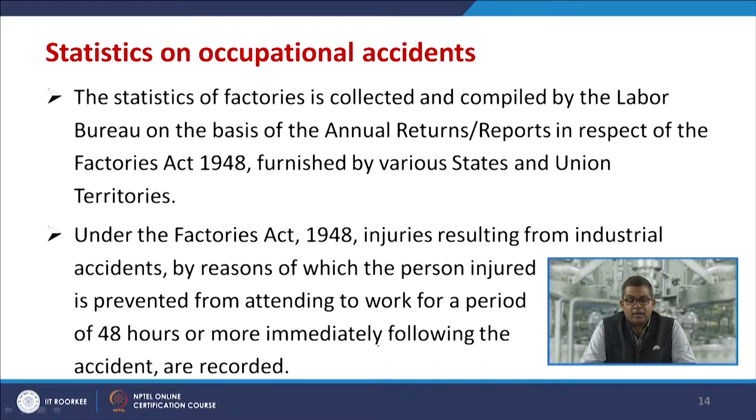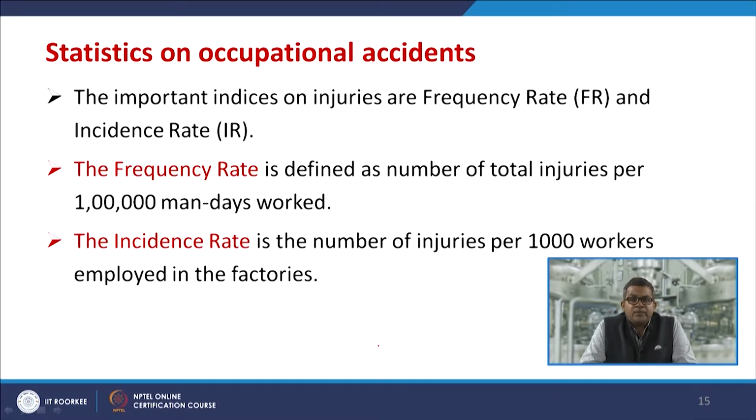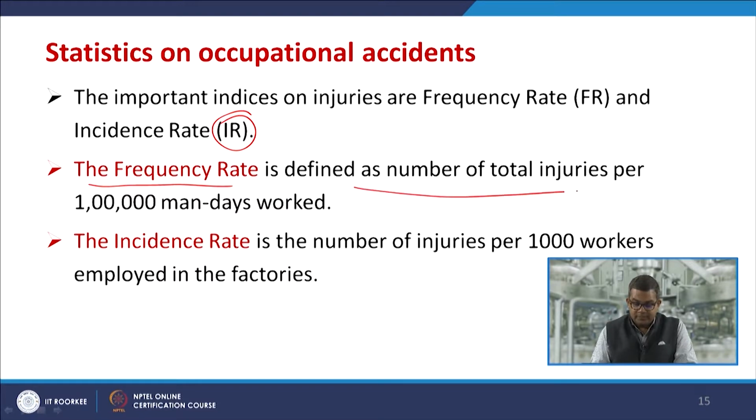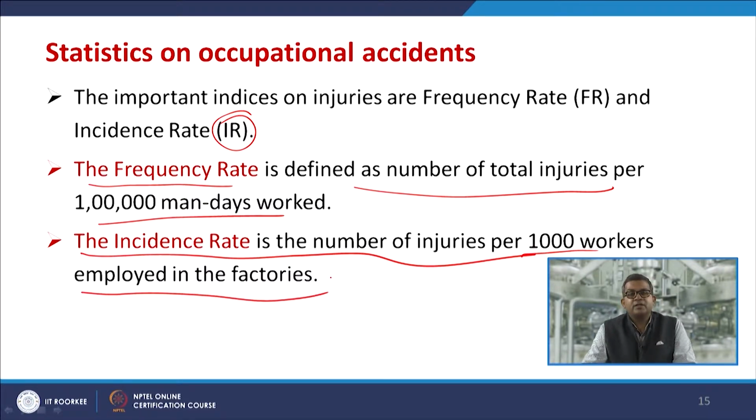So, it gives proper data, so that in future when you are analyzing those accidents, it may be used as a future reference. Now, the important indices on injuries are frequency rate, that is FR, and incidence rate, that is IR. The frequency rate is defined as the number of total injuries per 1 lakh man days worked, and the incidence rate is the number of injuries per 1000 workers employed in those factories or establishments.